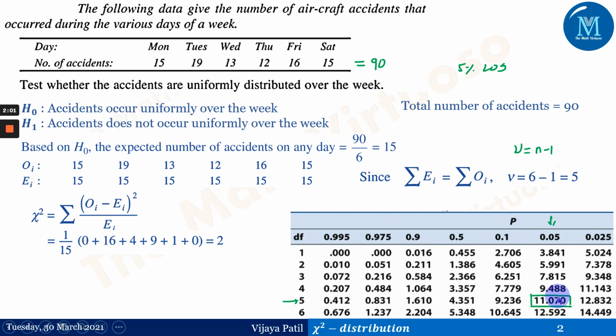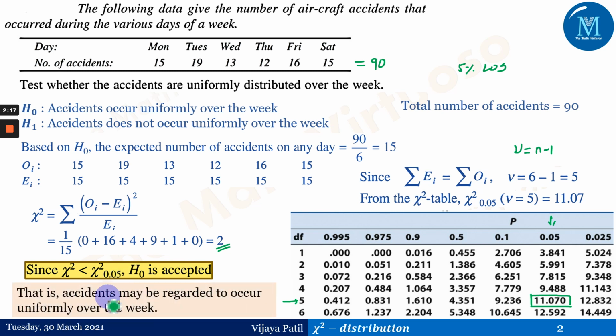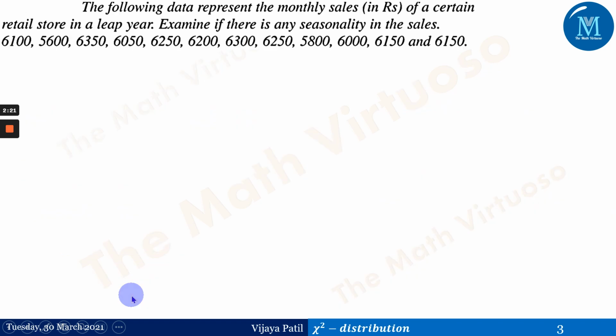11.07, and this is nothing but the chi-square value. So chi-square tabulated value is 11.07, and we have got the calculated chi-square value as 2. Therefore we can say that chi-square is less than chi-square tabulated value, and therefore H0 is in fact accepted. That means the accidents may be regarded to occur uniformly over the week.